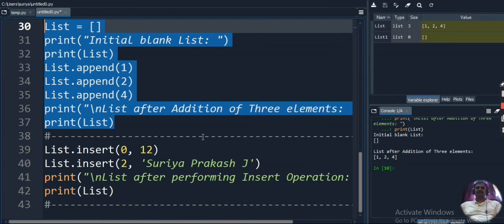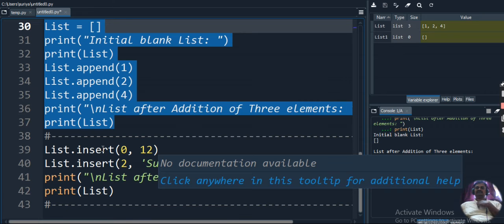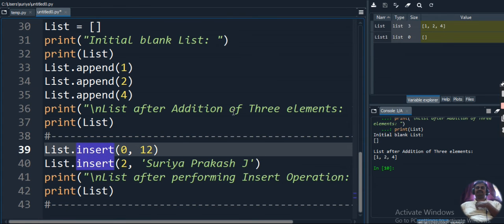Okay. Next to that, we have the insert method. Insert is different from append. Append is used to just put the values in the list. If you already have 5 members and you use append, whatever value you give in the append will be stored in the 6th position. Like that, it will just enlarge your list.